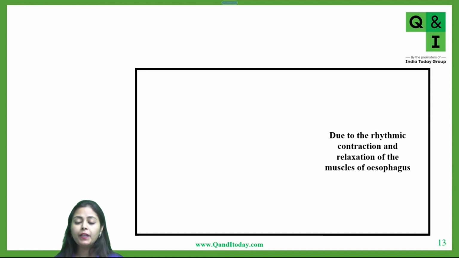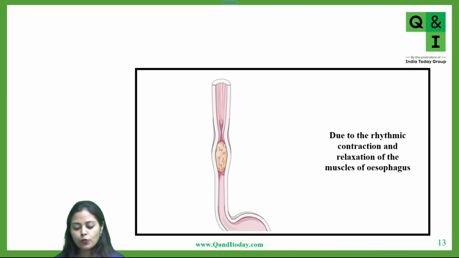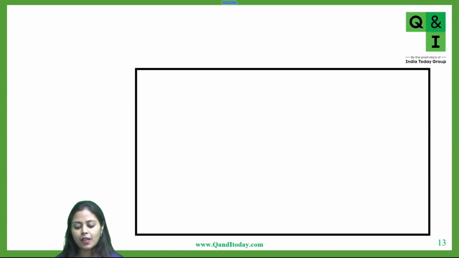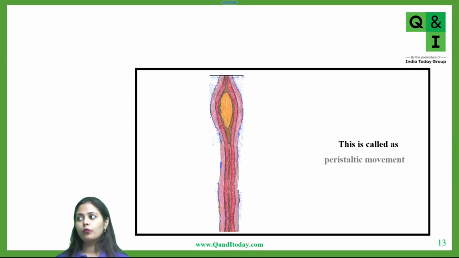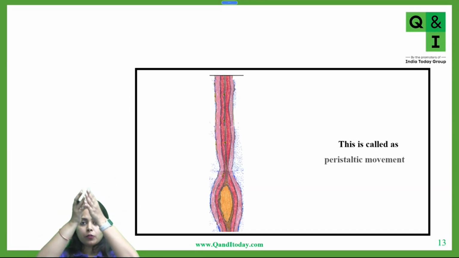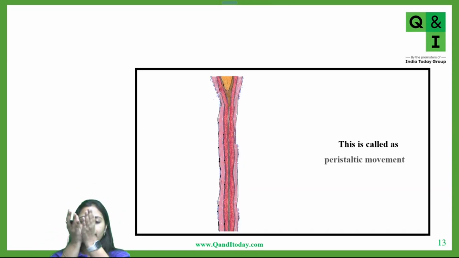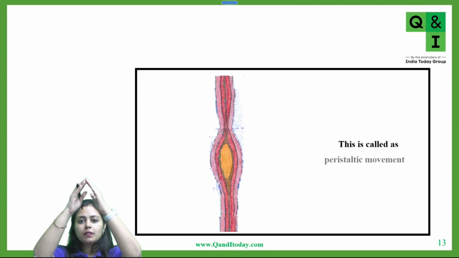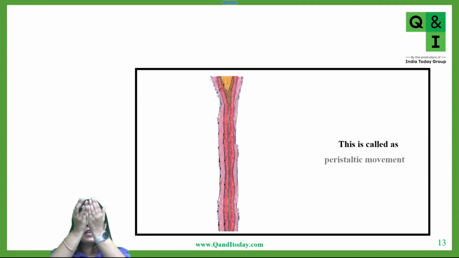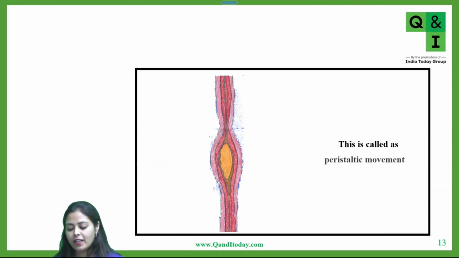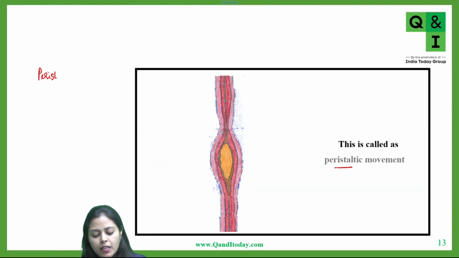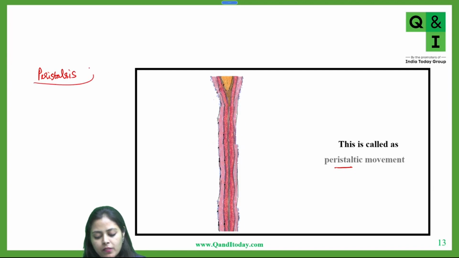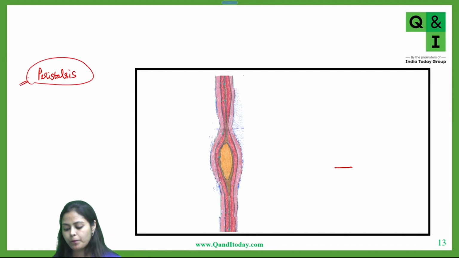So how does this happen? Due to the rhythmic contraction and relaxation of the esophagus. This is the type of movement which is occurring in the esophagus. This movement is called peristaltic movement, the continuous contraction and expansion. Contraction, expansion, contraction, expansion. This movement of the esophagus is called peristalsis. Please write down this very, very important thing.